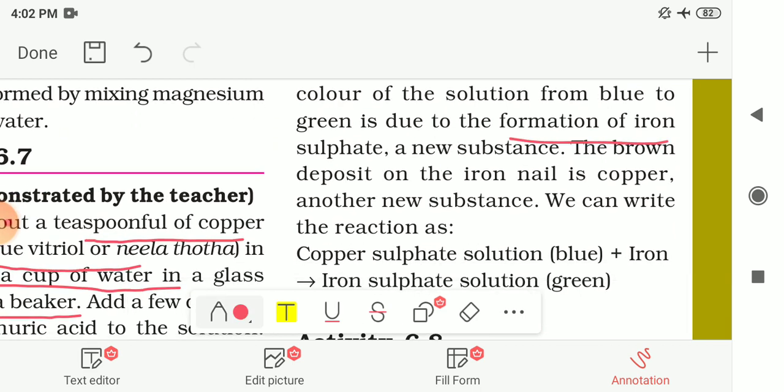So here it is given to you: due to the formation of iron sulfate, which is a new substance, the color of the solution will change, and the brown deposit on the iron nail is copper, which is another new substance.